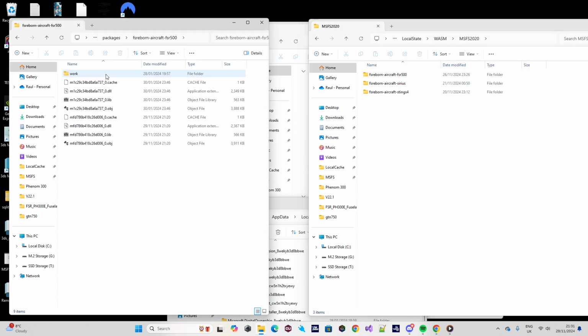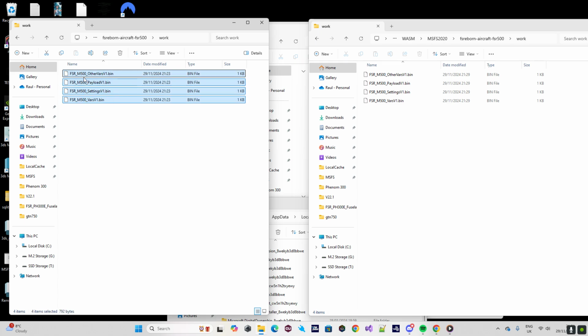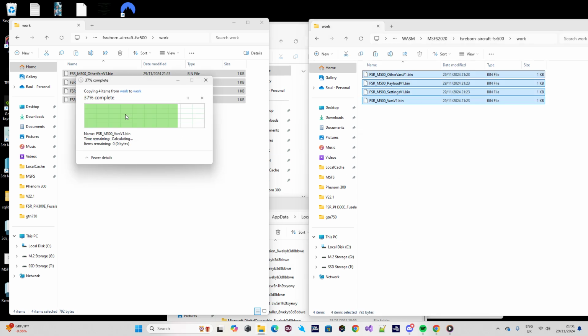So you will drill down to the left all the way to where it says work, and you will find these four files: FS500, other vars, payload, settings, and variables. And we do it again in 2024. We go into work and we find those variables. And what we want to do is to replace those. So we will copy and basically paste into the other side and say replace.